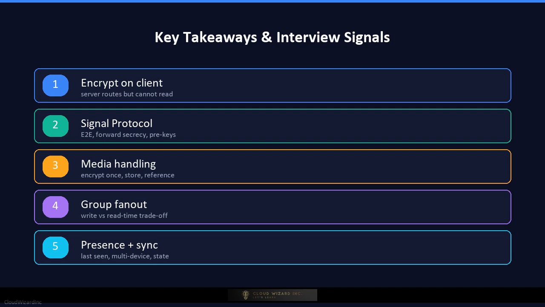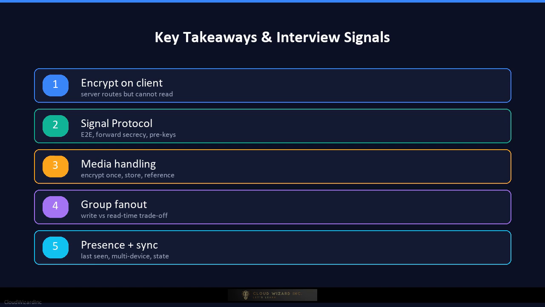Third, media handling is critical. Encrypt on the device, upload once, store in object storage, and use references to avoid duplicating large payloads in every message queue. Fourth, group chat fanout is a classic scale trade-off between write-time fanout, read-time fanout, and hybrid approaches based on group size and activity.